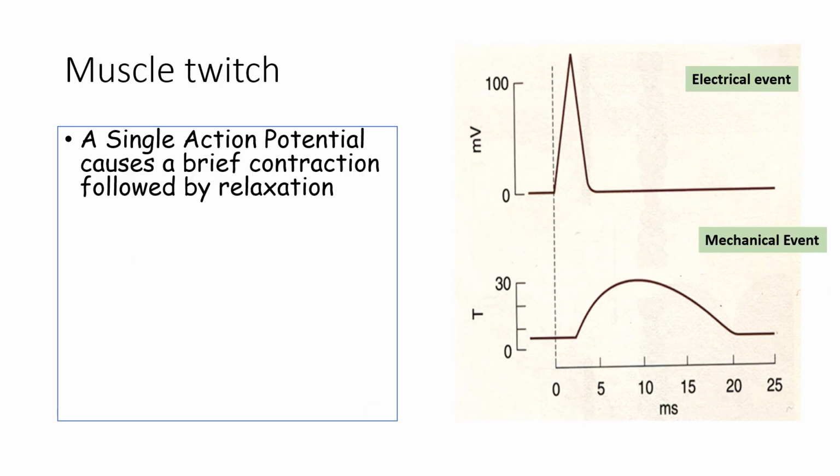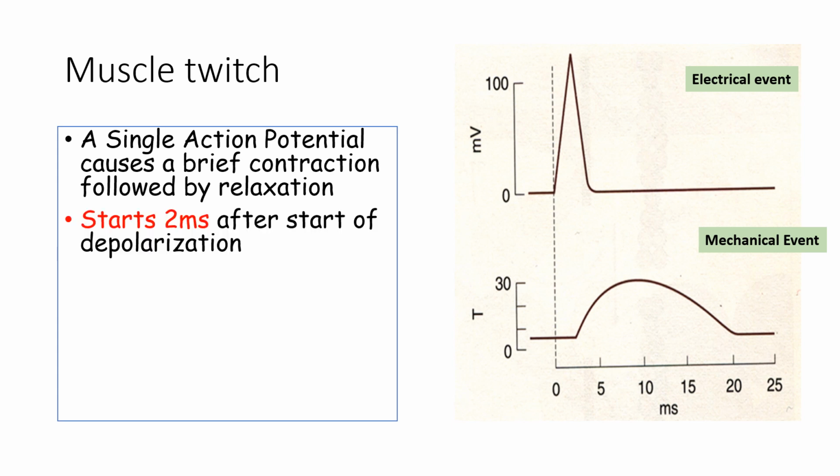When we talk about the muscle twitch, a single action potential causing a brief contraction followed by relaxation is known by the name of muscle twitch. As you can see in this graph, it is not starting immediately, but there is a latent period of approximately 2 milliseconds. After the start of depolarization, there is a contraction of the muscle.